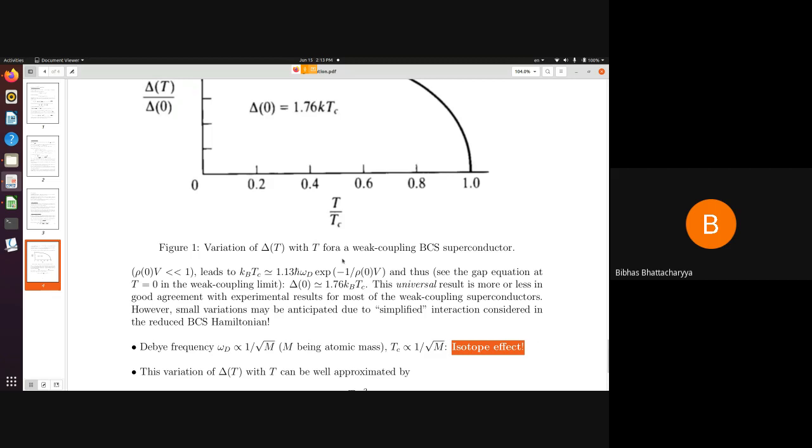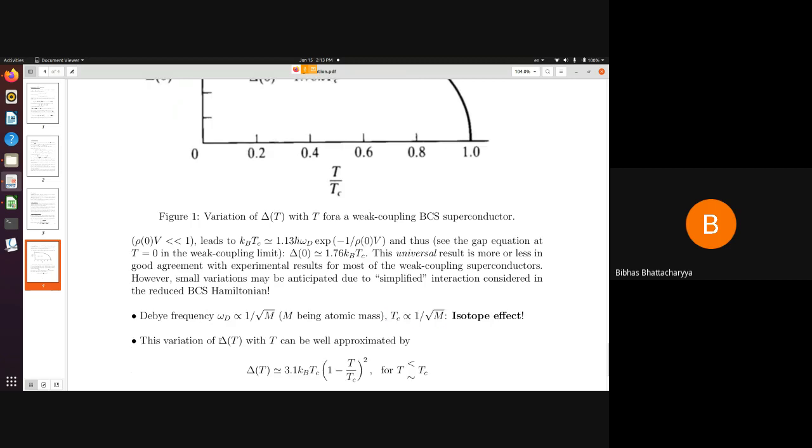Actually, this isotope effect was one of the key factors by virtue of which people were able to identify that the essential mechanism responsible for BCS type of superconductivity is the electron phonon interaction. Now we find that the BCS result is really giving back this isotope effect.